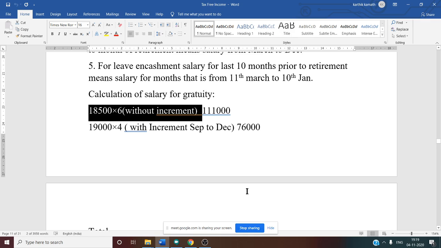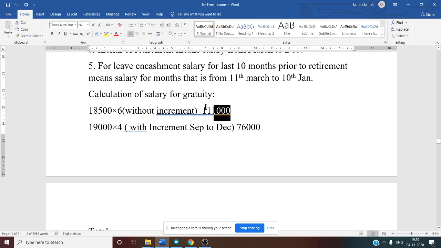Okay. So February is also not included. March to August. Once you see March to August: March, April, May, June, July, August. Yes. Now 6 months. So from March to August without increment, that is 18,500. Why? Because from January to August, salary is 18,500 only. That is why. So without increment, 18,500 into 6, that is 1,11,000.